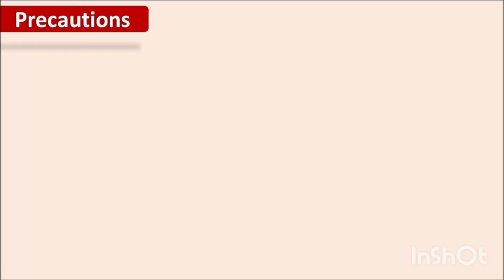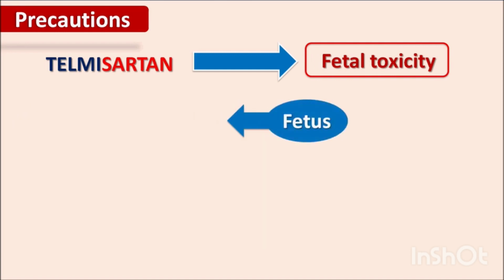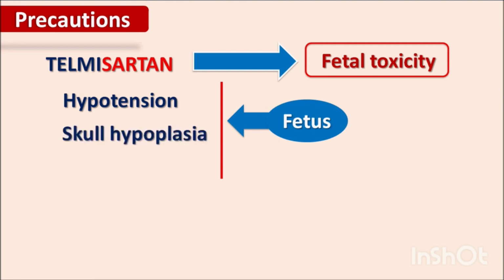Then what are the precautions? Telmisartan is a teratogenic drug which can cause fetal toxicity. It can cause abnormalities in the fetus like hypotension, because this drug decreases hypertension and may also cause hypotension. Next is skull hypoplasia, which is decreased skull size, and it also causes renal failure in the fetus.